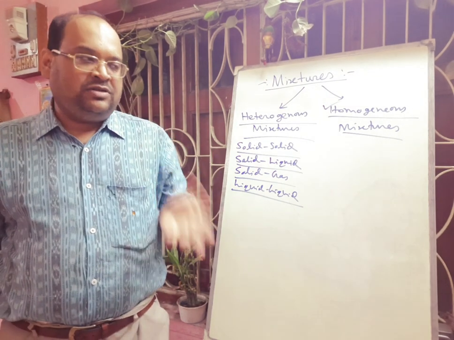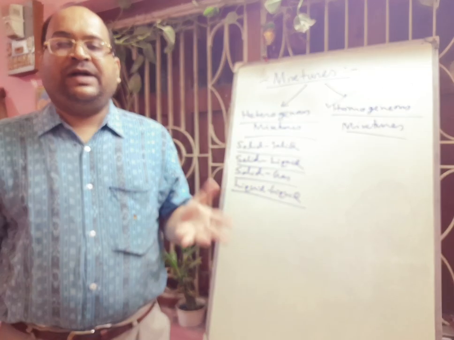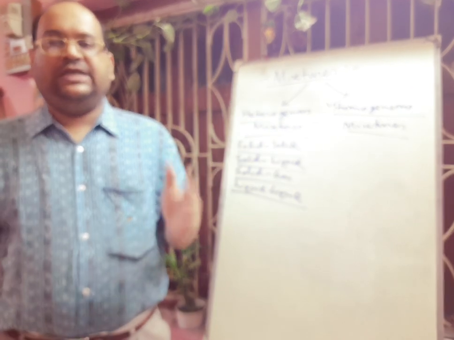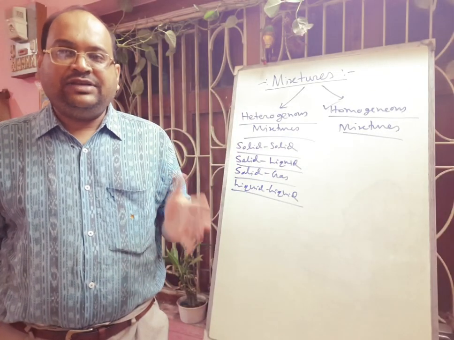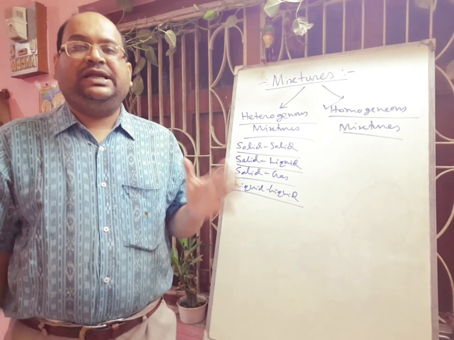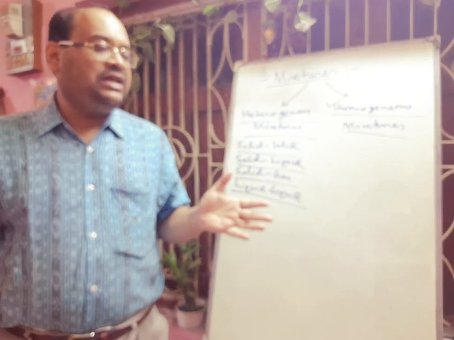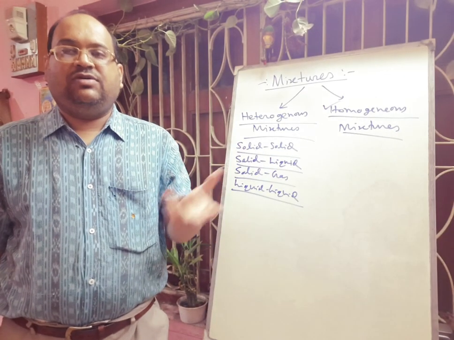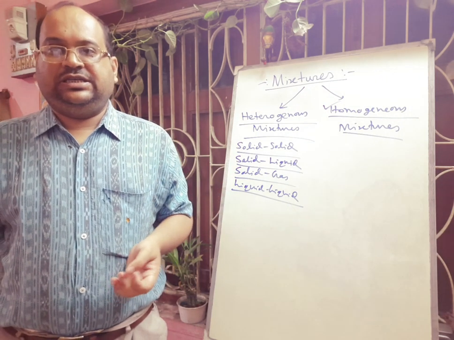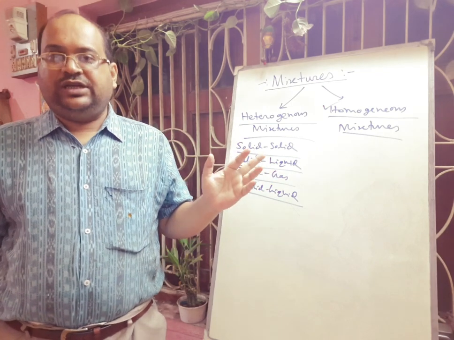Actually this type of solution is called a true solution, where the particle size is below 1 nanometer, that is 1 into 10 to the power minus 9 meter. But heterogeneous mixtures are usually found in the form of suspension, where the particle size is greater than 100 nanometer. We can give examples like chalk dust and water, or muddy water. These are examples of heterogeneous mixtures.